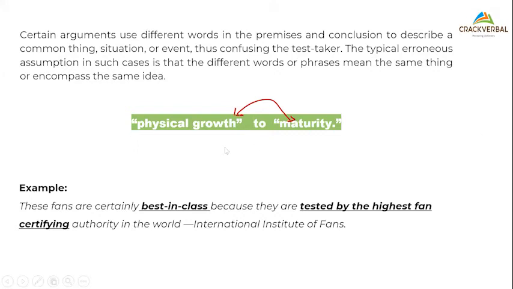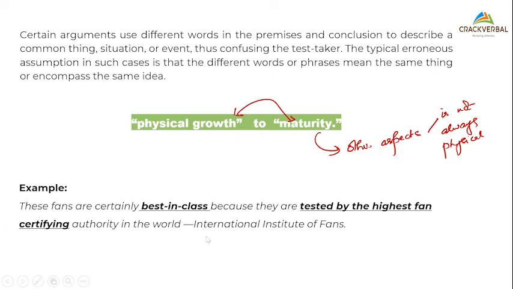To mature might look like to grow, but maturity has other aspects to it, right? Maturity is not always physical. It can be mental also. It can have other aspects to it.